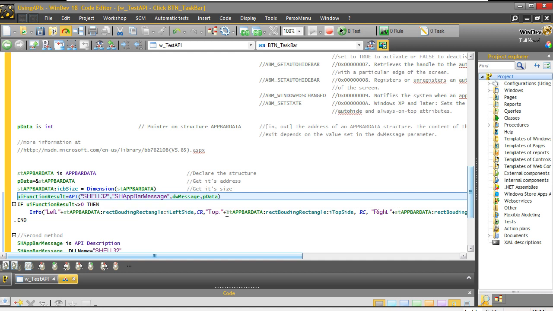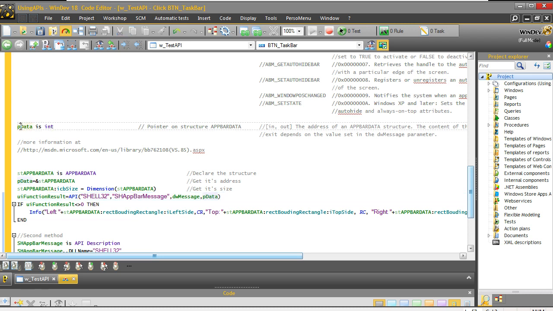As you can see, we are calling shell32, it's the DLL, and the function is SHAppBarMessage with two parameters, one being a double word and the other being something complex, which is basically here an integer, a pointer, and you can see here I did not respect the charter for one reason.